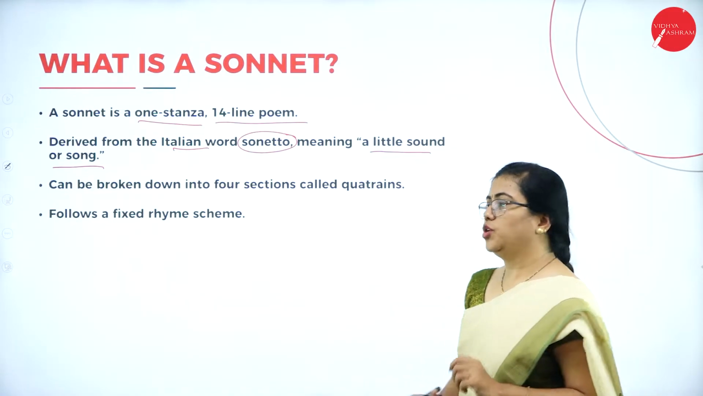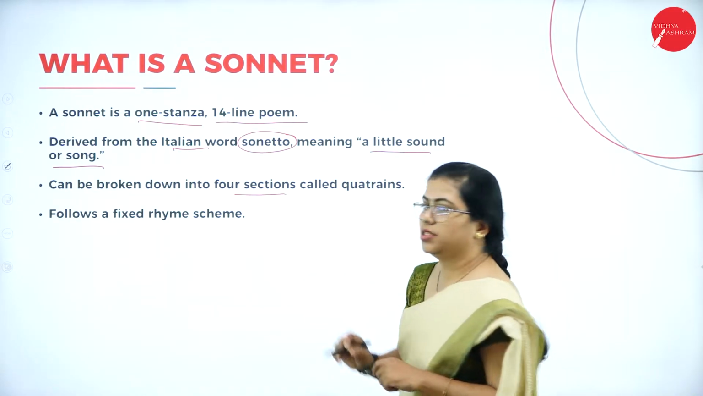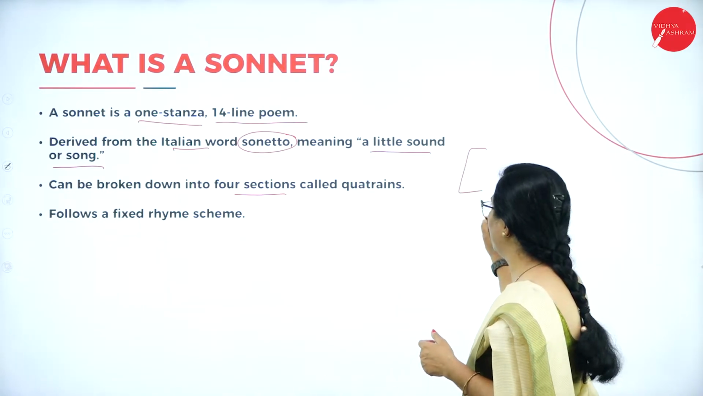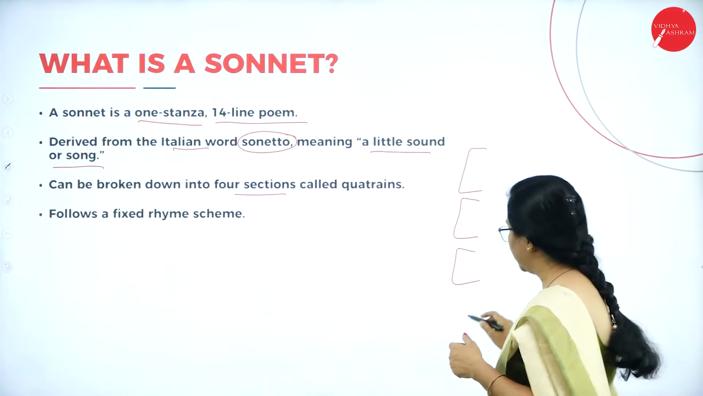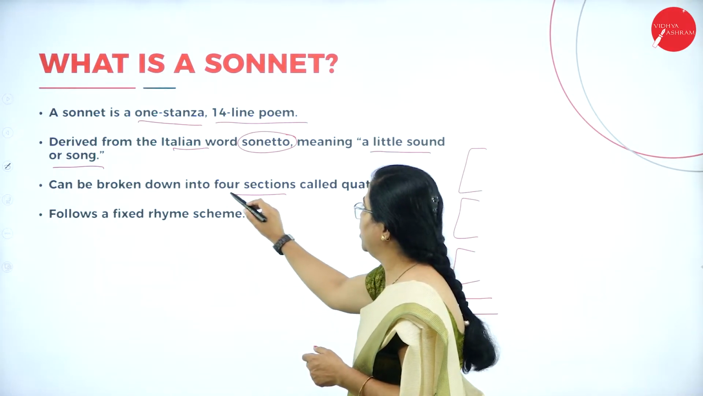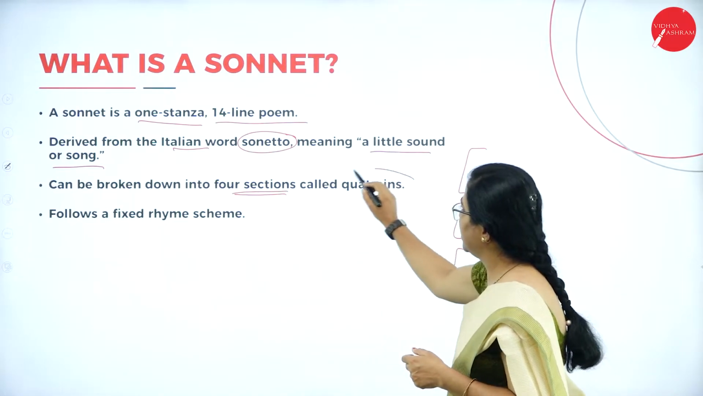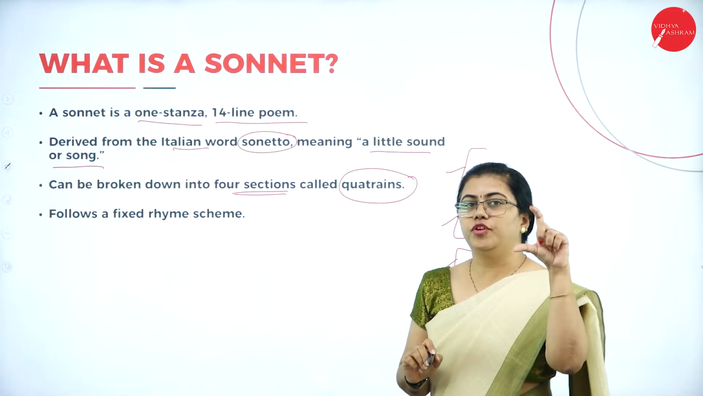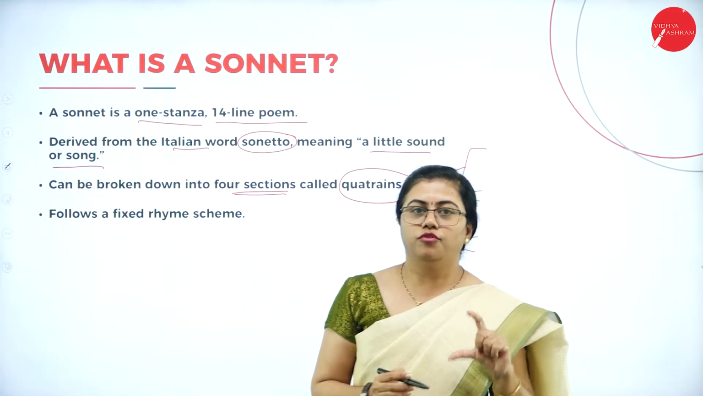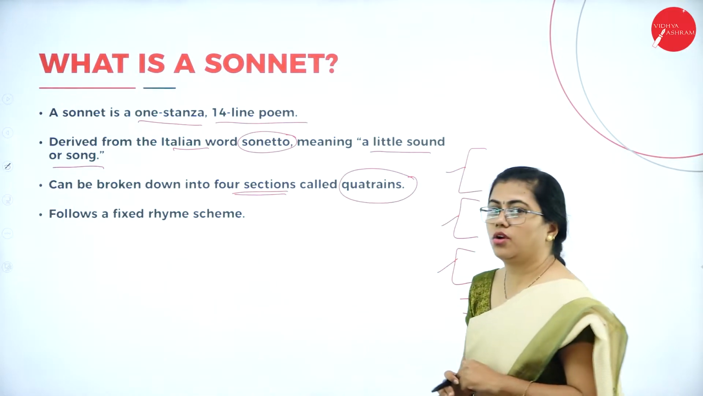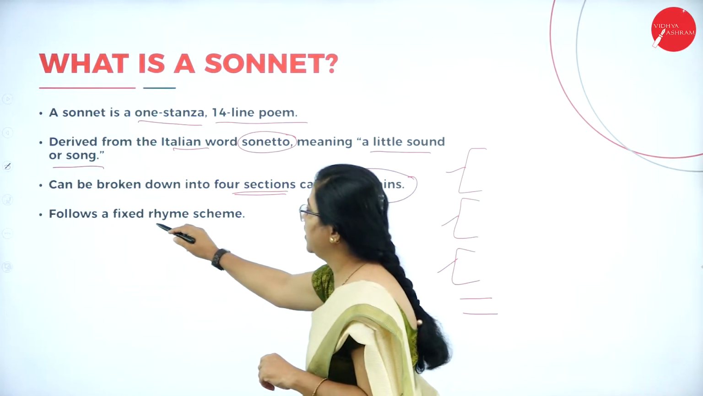This sonnet can be broken into 4 sections. Suppose there are 14 lines, you have 3 quatrains and a final couplet. These are called quatrains wherever there are 4 lines, so the first 3 quatrains will contain 4 lines each. And it also follows a fixed rhyme scheme.